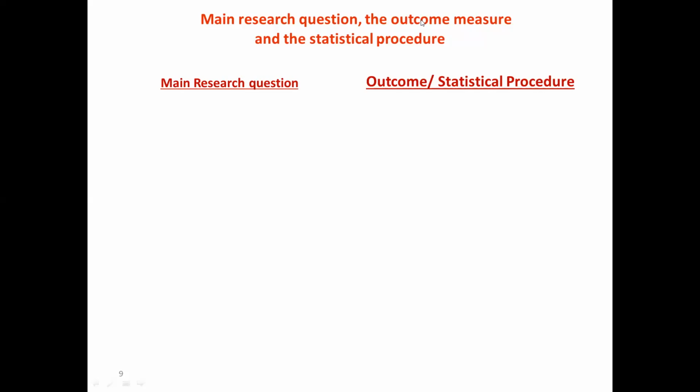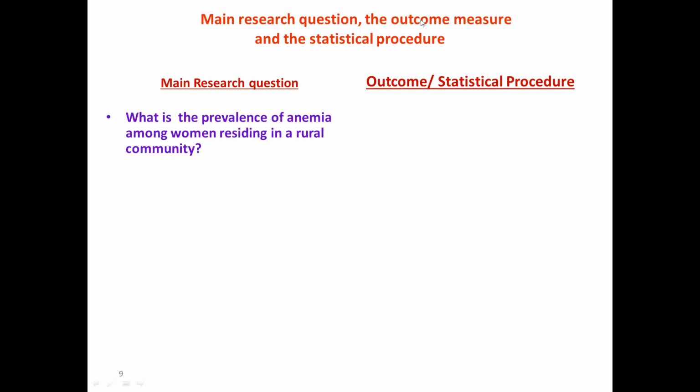So I have told you there are 4 outcomes: number 1, single proportion; single mean; difference between proportions; difference between means. Now I'm going to put a research question. You need to tell me which of those 4 this is. I don't want to read it out, just read it and tell me the outcome. You want to find out the prevalence of anemia among women residing in the rural community.